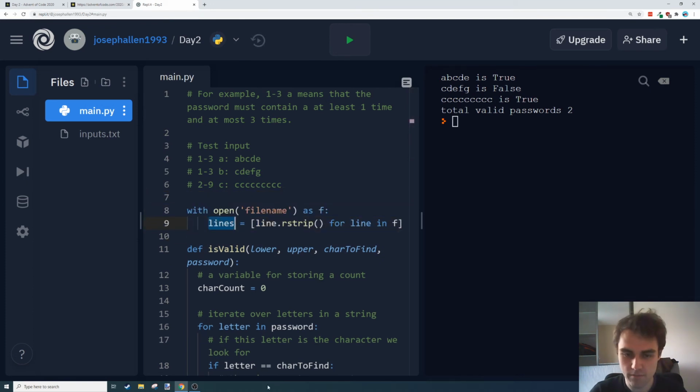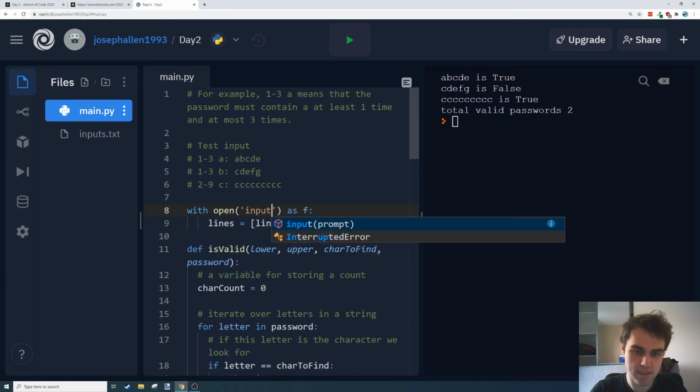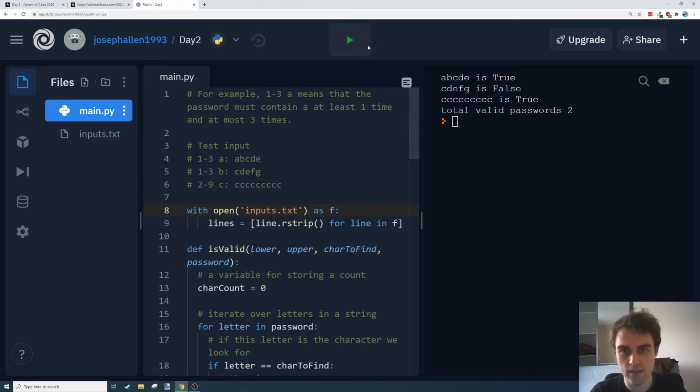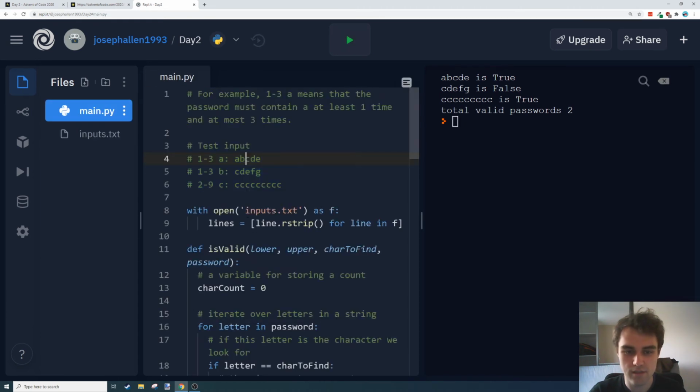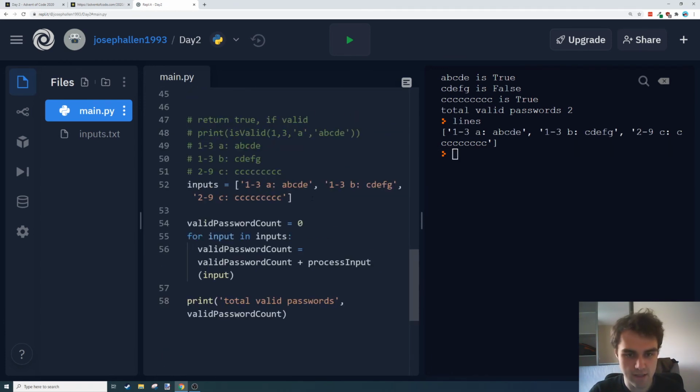I feel like I've used inputs already, so maybe I'll just leave it as lines for now. This file name needs to be inputs.txt. So now if I run that and I do lines, there should be nothing because we haven't given it any lines. Put those in there, get rid of those comments, and now we should have a variable lines. Oh no, there's nothing there. Oh, I didn't print lines. There we go.